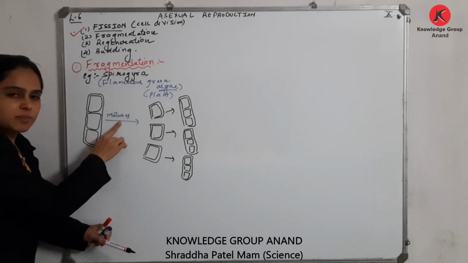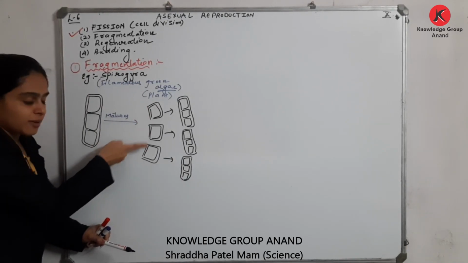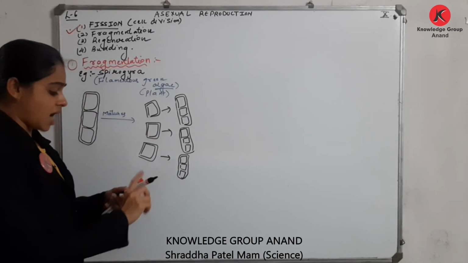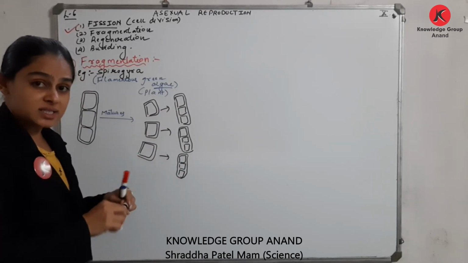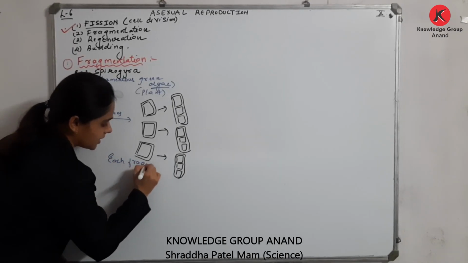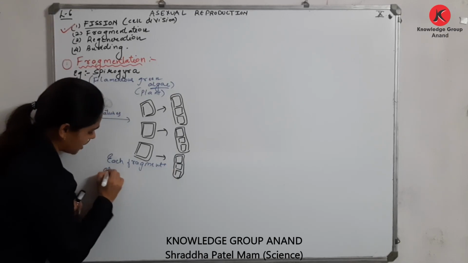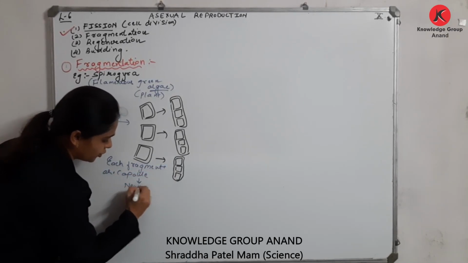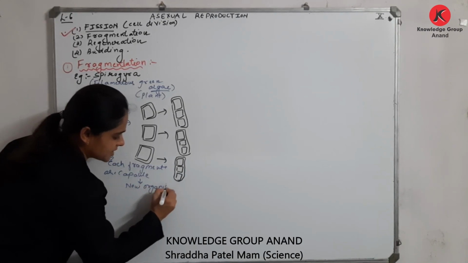Once this organism matures, it breaks into fragments, and each fragment, can you see here, is capable of producing a new organism. Simple thing.